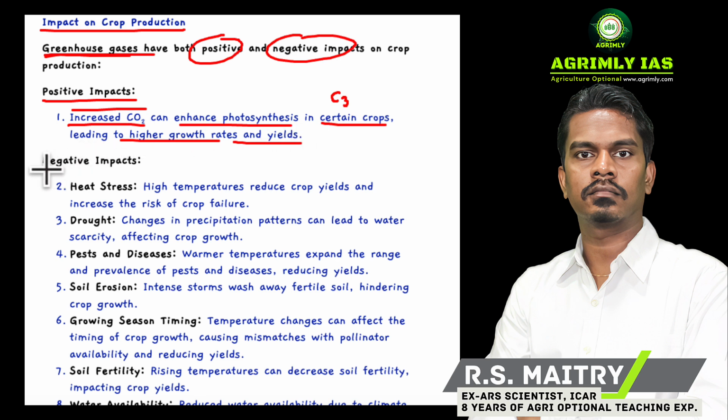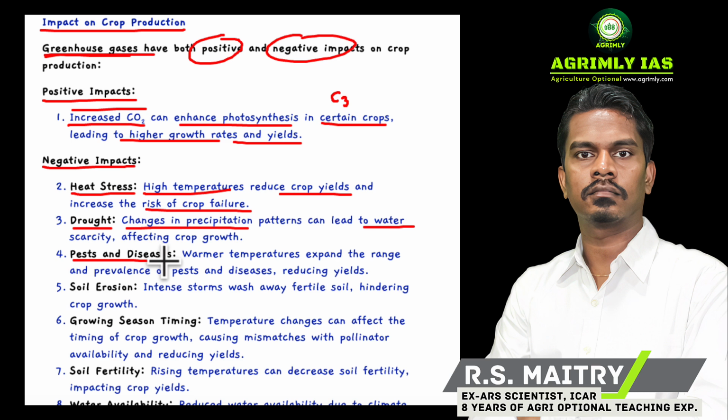Now it's time to know about the negative impact of greenhouse gases. There is a list of negative impacts. Number one is heat stress. Very high temperature reduces crop yield and increases the risk of crop failure. Drought: change in precipitation pattern can lead to water scarcity affecting crop growth.